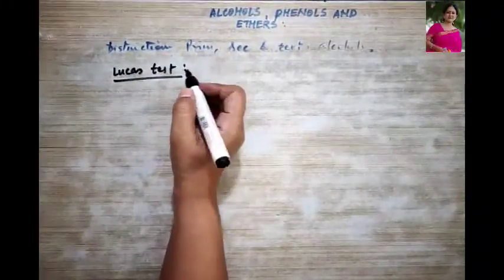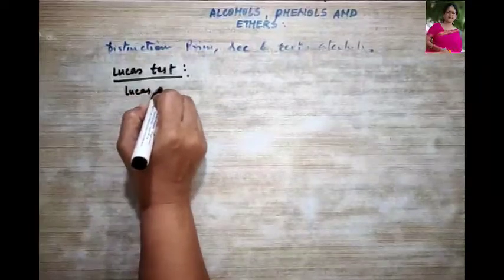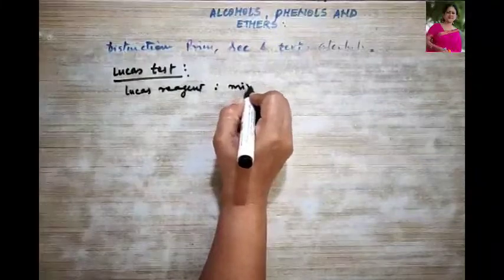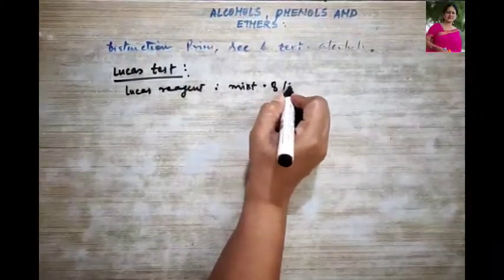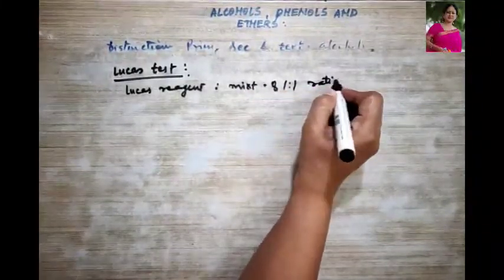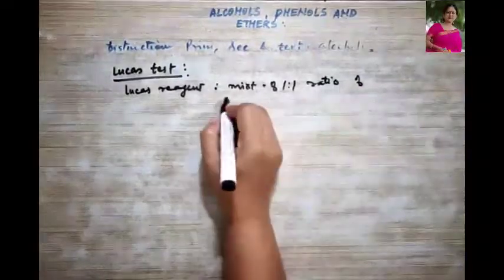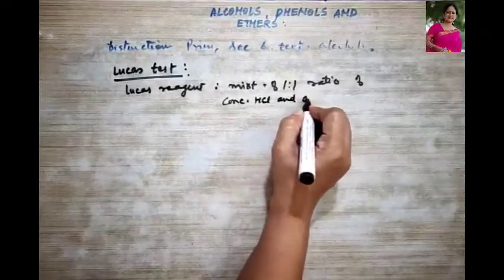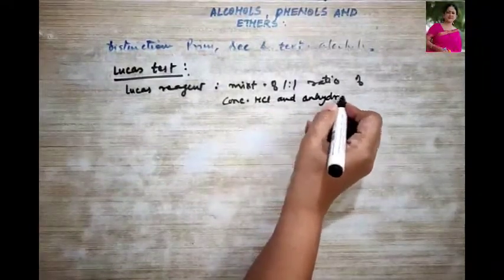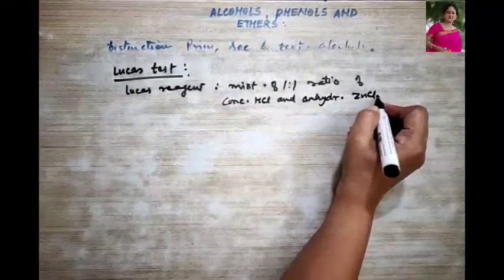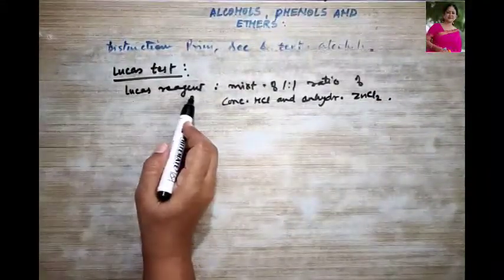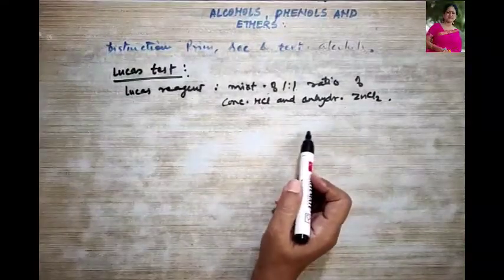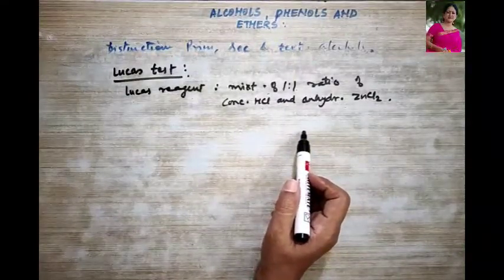So what is the Lucas reagent? The Lucas reagent is a mixture of 1:1 ratio of concentrated HCl and anhydrous zinc chloride. Okay, so what is Lucas reagent? It is a mixture of 1:1 ratio of concentrated HCl and anhydrous zinc chloride.